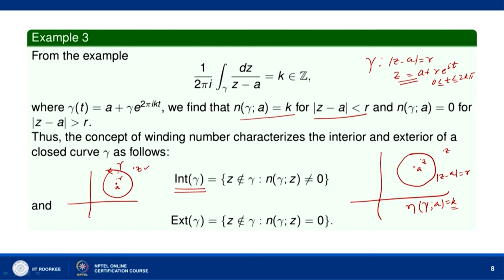Because you take any z outside this circle, then for that n gamma z will be equal to 0. So, n gamma a equal to k for mod of z minus a less than r, and n gamma a is equal to 0 for mod of z minus a greater than r. So, the interior of gamma is the set of all those points z not belonging to gamma such that n gamma z is not 0, and the exterior is where n gamma z equal to 0. We can see the interior and exterior of a closed curve by this.